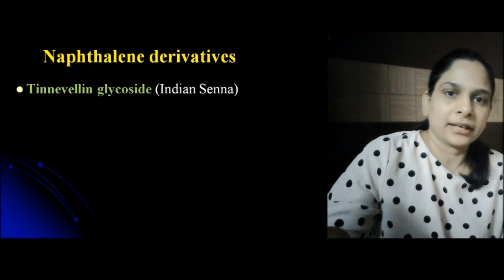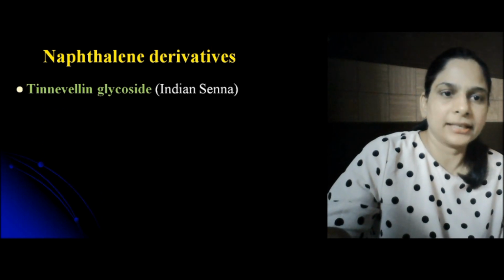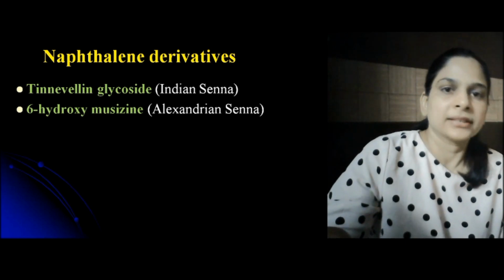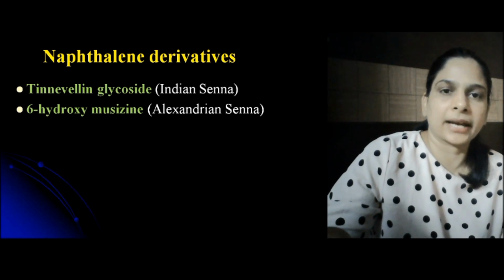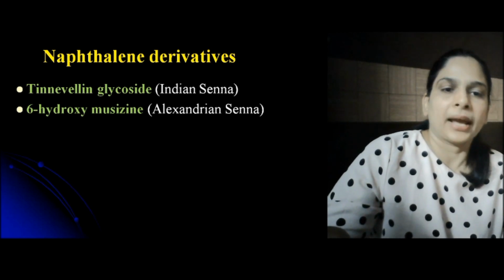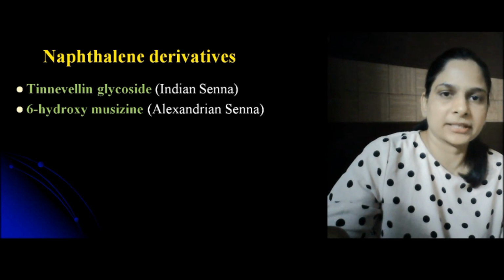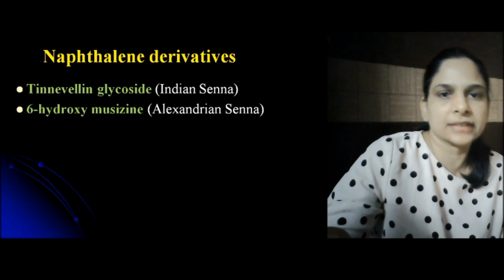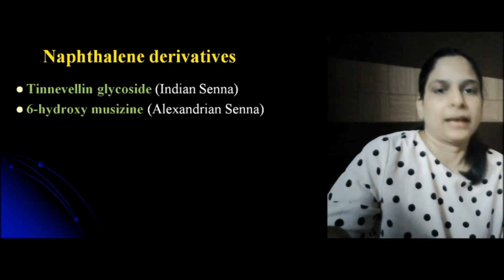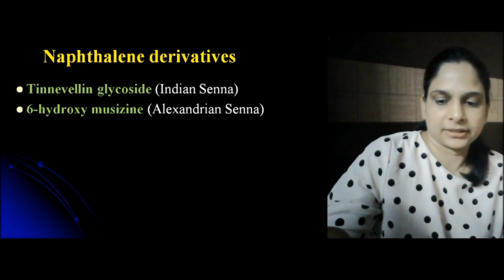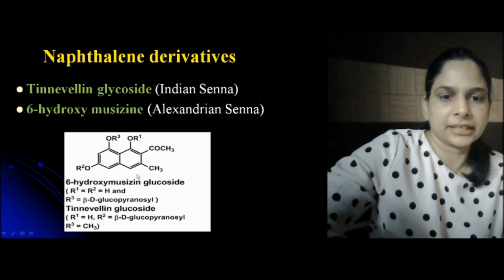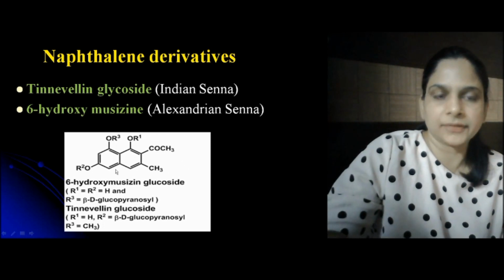The second category of phytoconstituents present in senna leaves are tinnevellin glycosides and 6-hydroxymusizin. Tinnevellin glycosides are present in Indian senna, or Tinnevelli senna, and 6-hydroxymusizin is present in Alexandrian senna. So this is one of the chemical differences between Indian senna and Alexandrian senna. This is the structure. We can see here they are naphthalene derivatives.